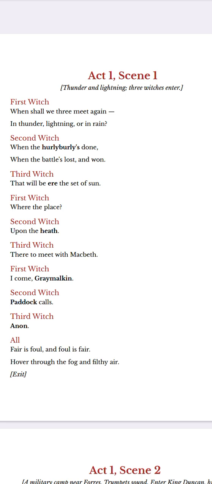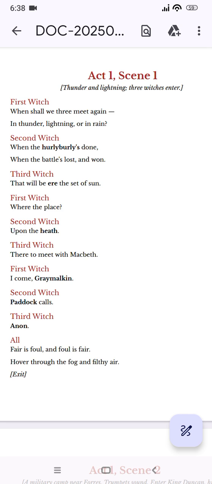Paddock calls. Paddock is a word referred to as a toad or a frog. So now Paddock is calling the second witch. Grimalkin, the cat, is calling the first witch. Paddock calls. Paddock is calling me. A frog or a toad is calling me. So she is also departing. Third witch says, Anon. That is very soon. Anon is very soon. That is, I am also coming very soon. So someone has called her also.